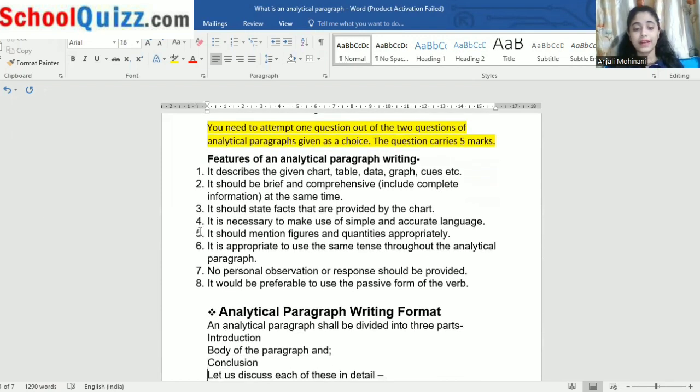So now the format, three things should be included in the format. First would be the introduction, okay. Second will be the body, what we are writing about, the body of the paragraph, okay. And third thing will be what? Will be the conclusion, why we are writing such a thing, okay. So I hope I'm clear to you, okay.